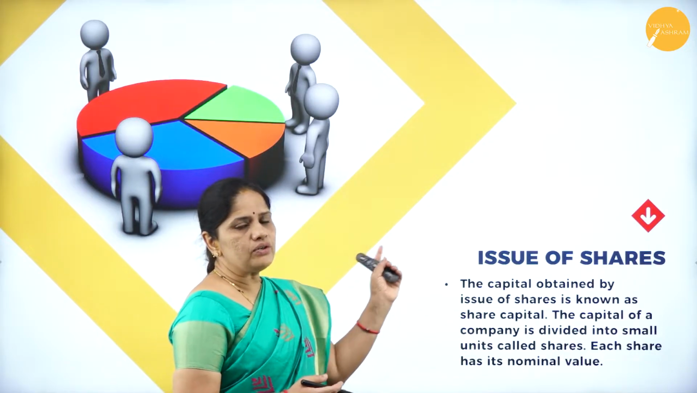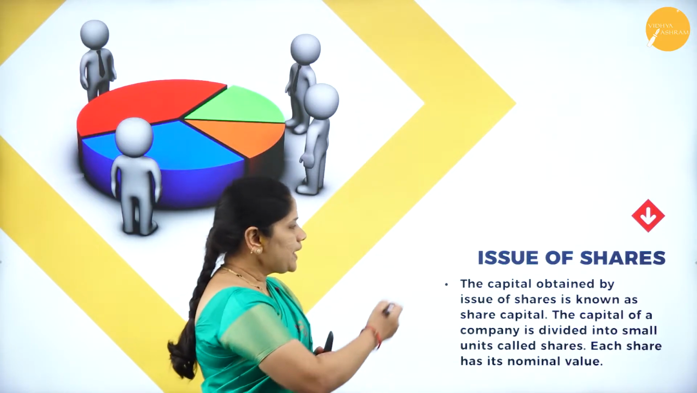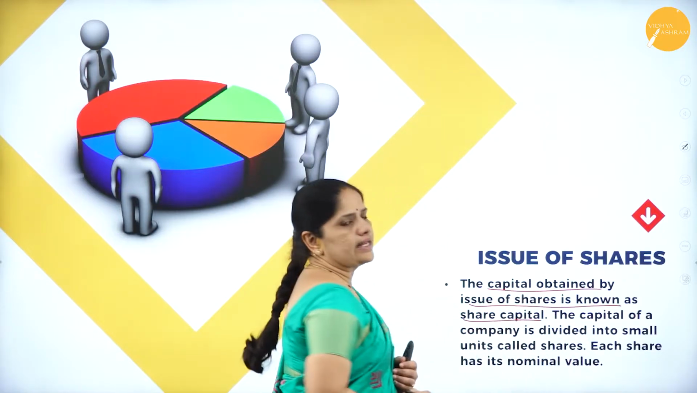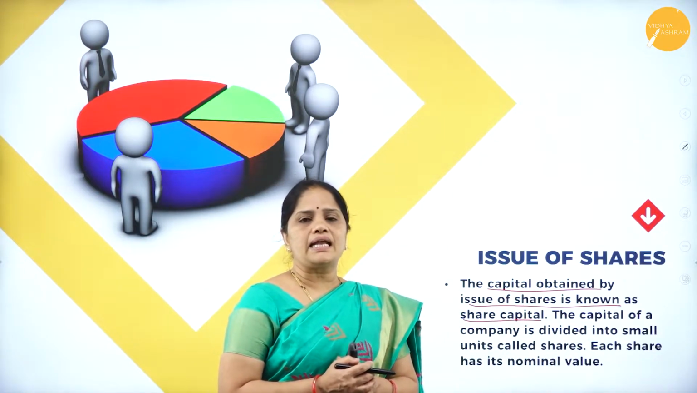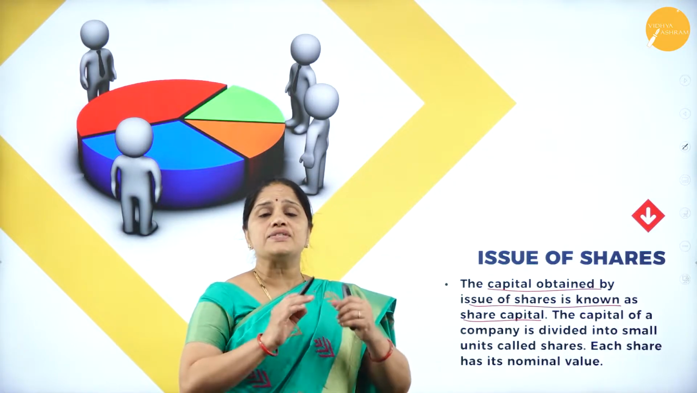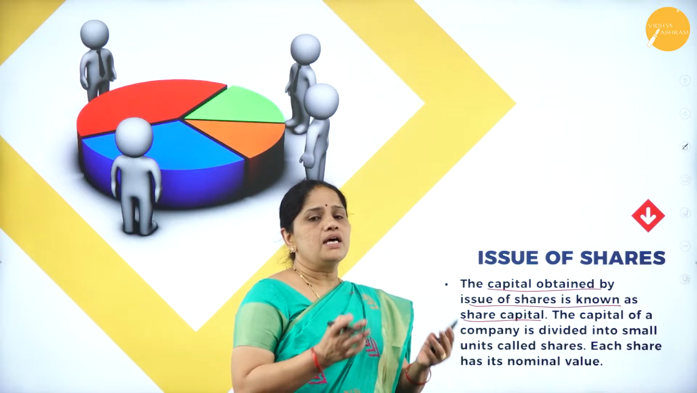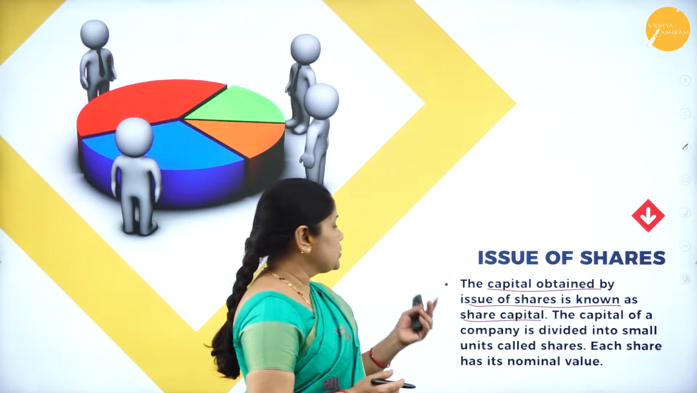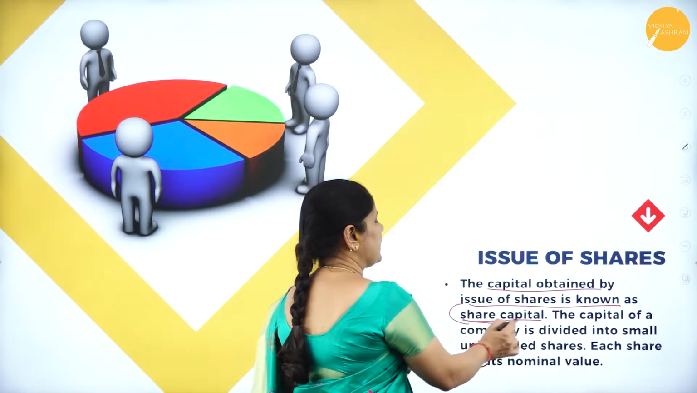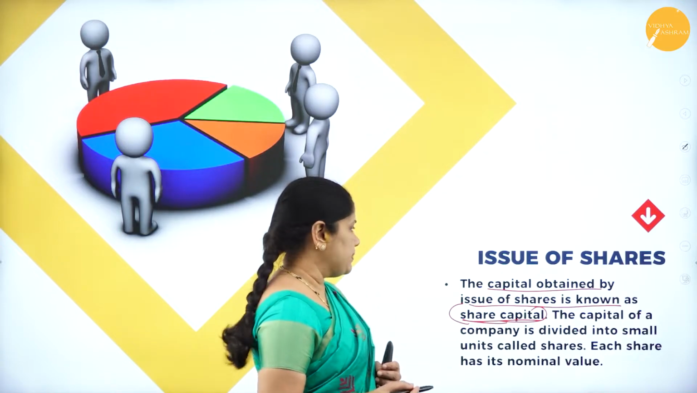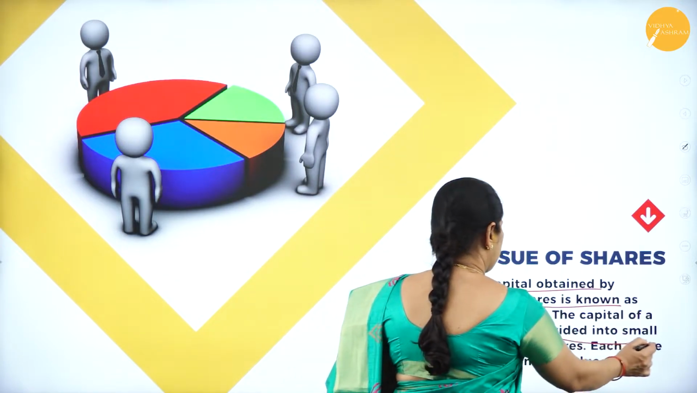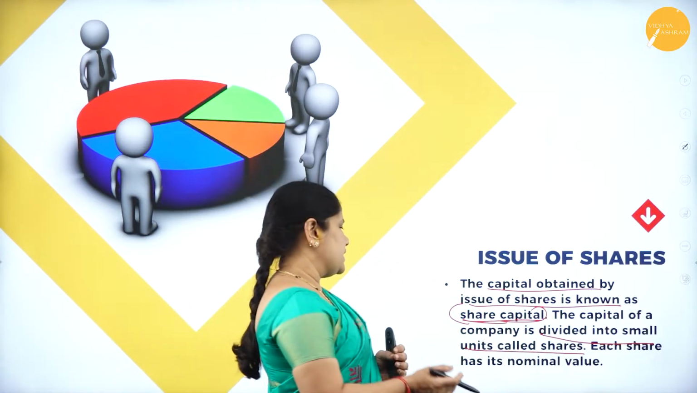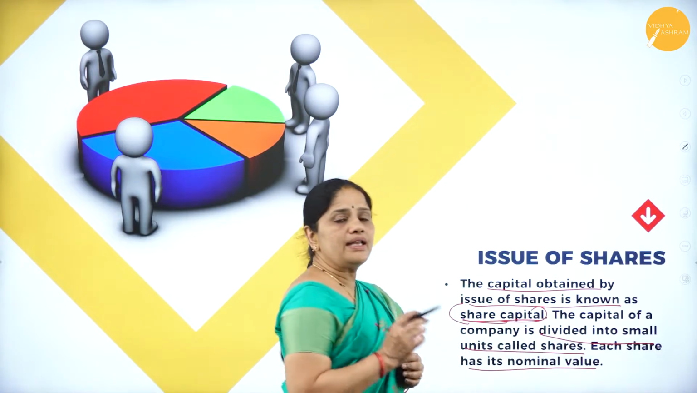Now, let us look into the first slide. The capital obtained by the issue of shares is known as the share capital. Whatever money we are collecting from the issue of shares, or in other words the sale of shares, that is what we call the issue of shares, and the money collected is called the share capital. The capital of a company is divided into small units called shares, and each share has its nominal value.